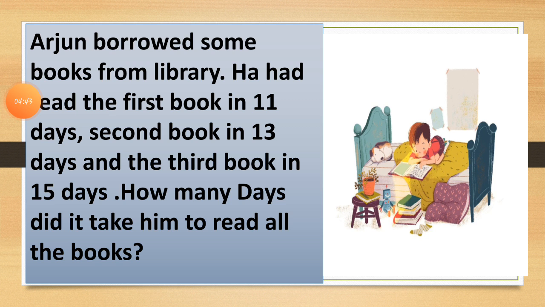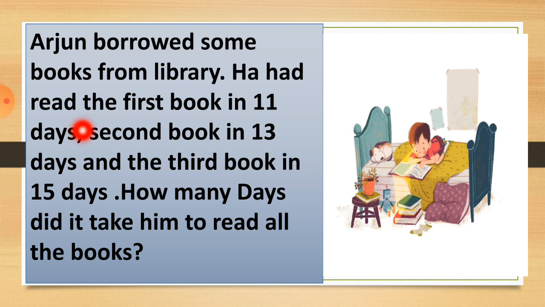So students, here is the second example. Let's read it. Here you can see Arjun. Now, Arjun borrowed some books from the library. It means he takes some books from the library. You can see here are the books, 2 books, and 1 book he is reading.